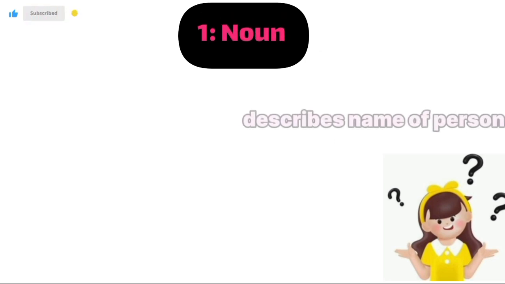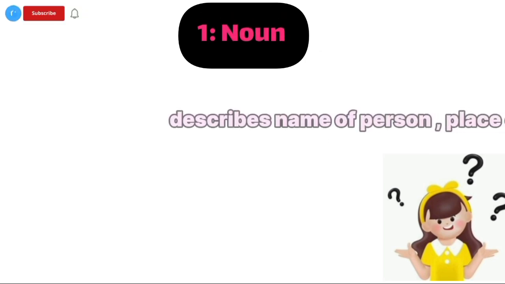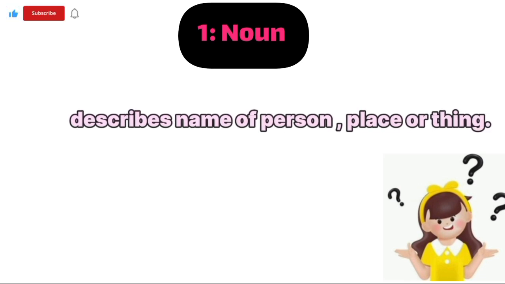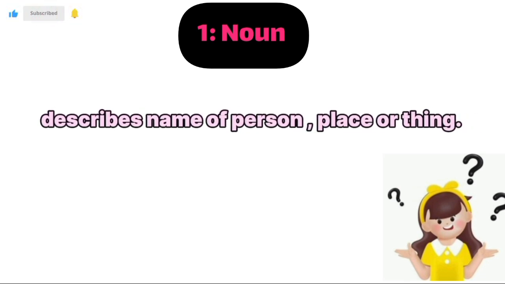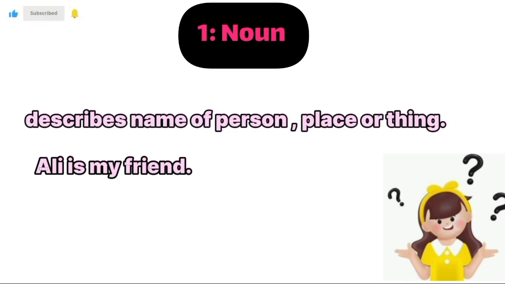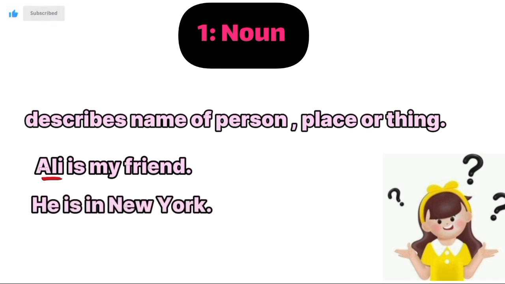Noun. A noun describes the name of a person, place, or thing. Example: Ali is my friend. In this sentence, Ali is a noun because Ali is a person here. Let's do more examples. He is in New York. In this sentence, New York is a noun because New York is a city.